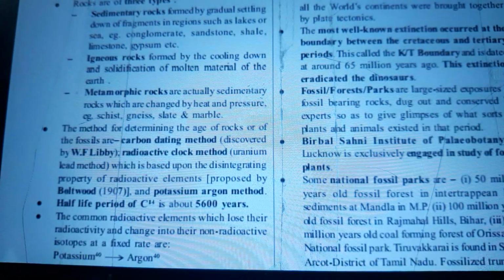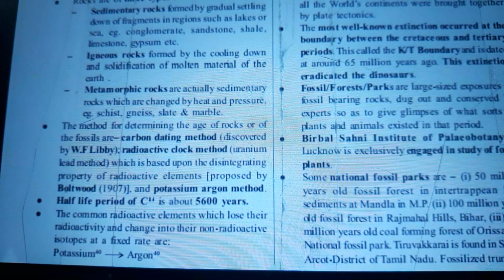The dating of rocks is called geochronology, and the dating system is called clocks of rocks. Rocks are of three types: sedimentary rocks, formed by gradual settling down of fragments in regions such as lakes or sea, example conglomerates, sandstone, shale, lime, gypsum, etc. Igneous rocks formed by the cooling down and solidification of molten material of the earth. Metamorphic rocks are actually sedimentary rocks which are changed by heat and pressure, example schist, gneiss, slate and marble.